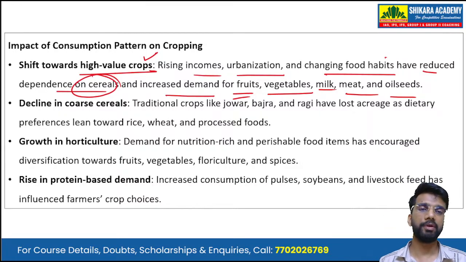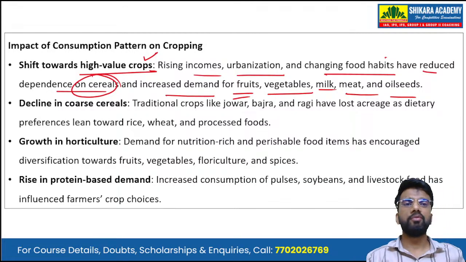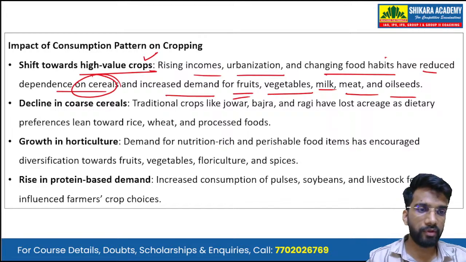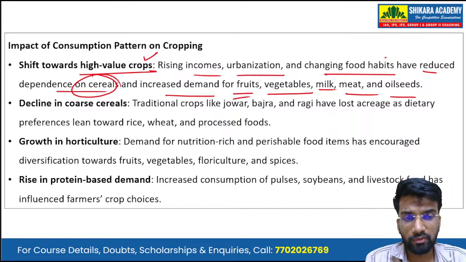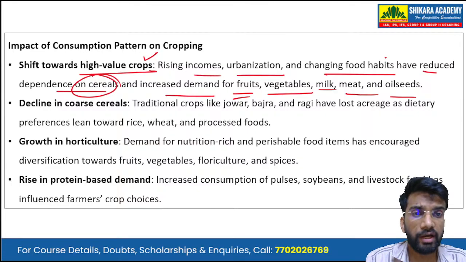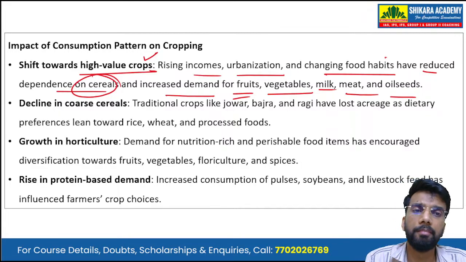Okay, so a few decades back, the consumption pattern was more inclined towards food grains. The first target for the agriculture sector in the country was to become self-sufficient in food grains or cereals. Okay, the wheat, rice, pulses, lentils, etc. But